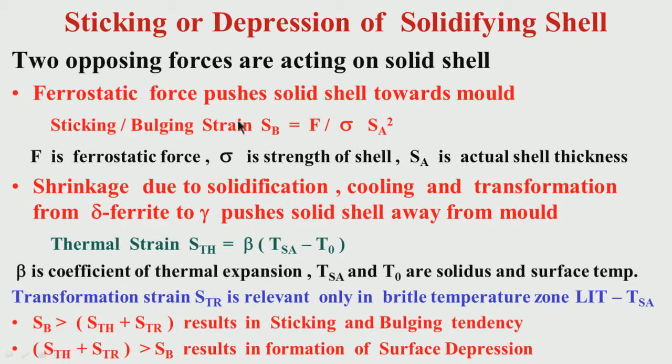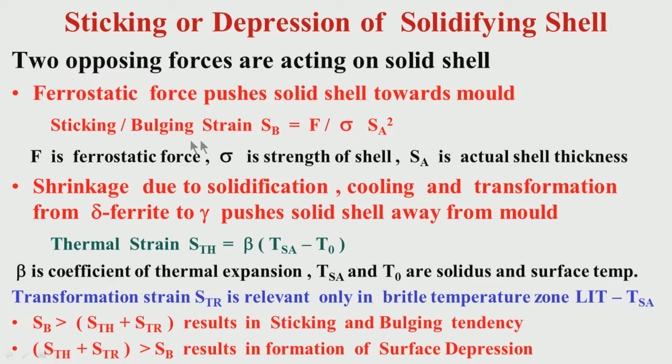So the bulging of the shell will depend on the ferrostatic force. It is fixed at a particular level of solidification, but it goes on increasing as you go down and down because of the additional force. So as you go down, the overall force is increasing, but at a particular level this F is fixed.